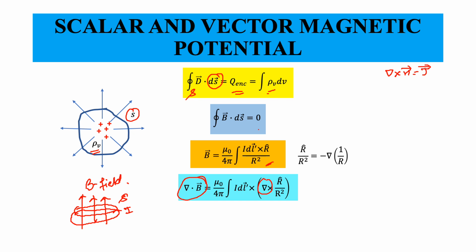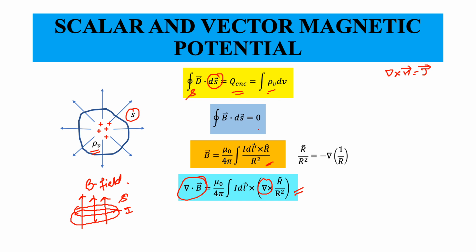So you will get mu naught by 4 pi integration of I dL prime dot del cross R hat by R square. Okay, there is a cross here. This quantity R hat by R square we have already seen to be the gradient of 1 by R.